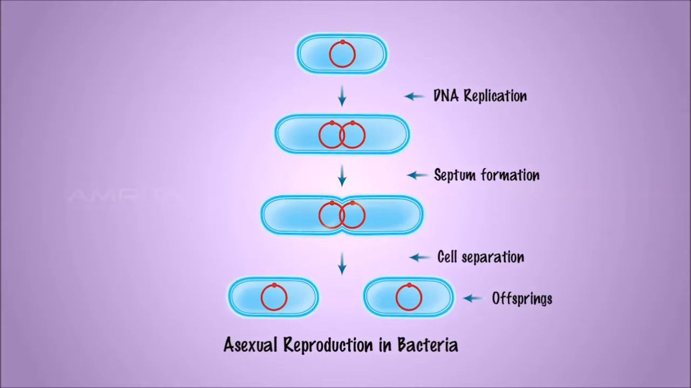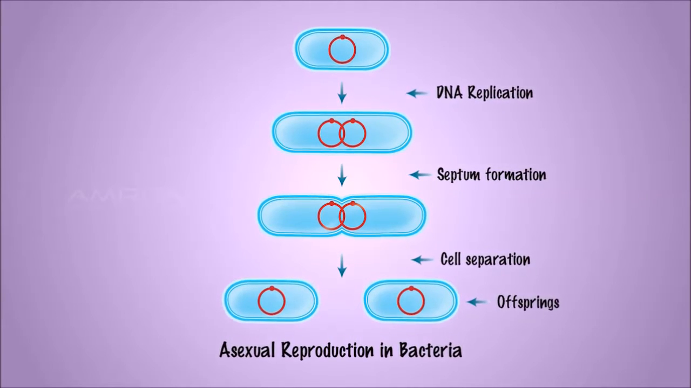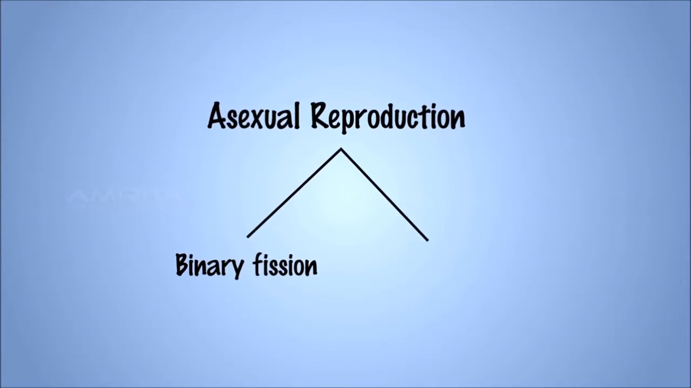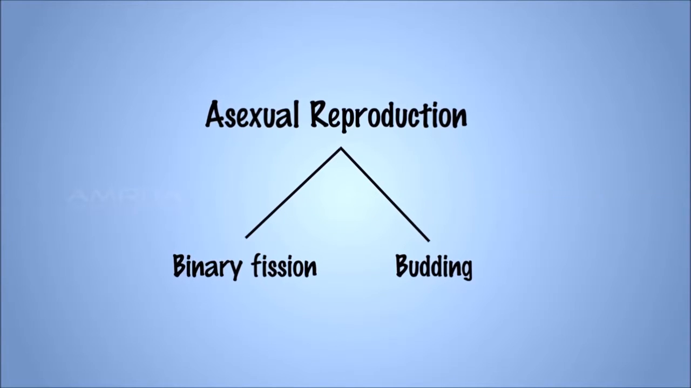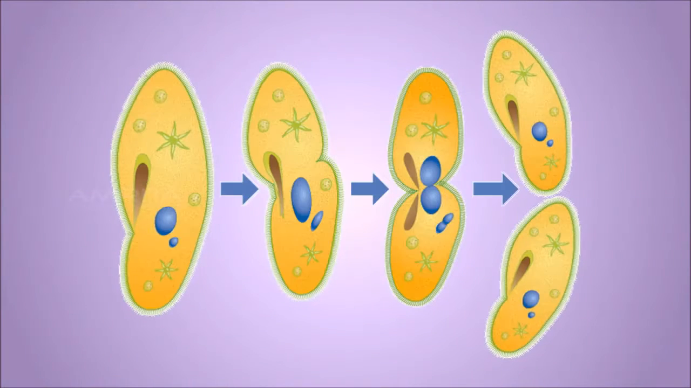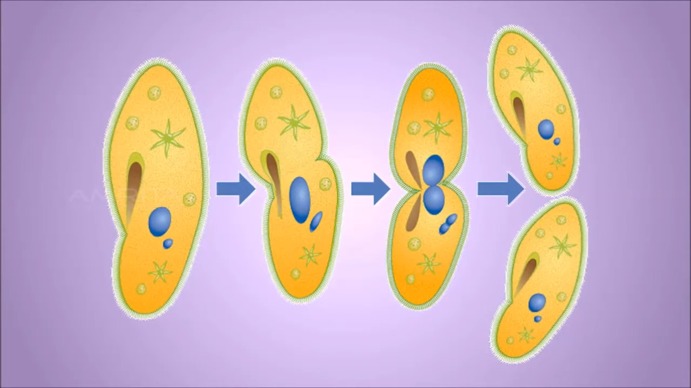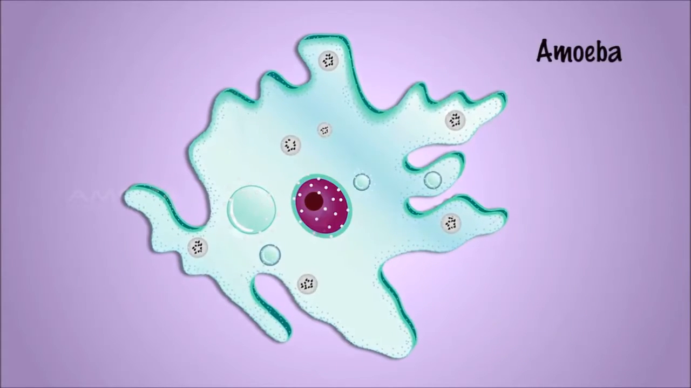The second one is sexual reproduction. It requires the interaction between two organisms or two parents to produce an offspring. Reproduction occurs due to the union of morphologically distinct male and female gametes to form a zygote.